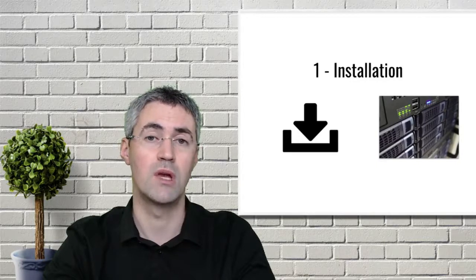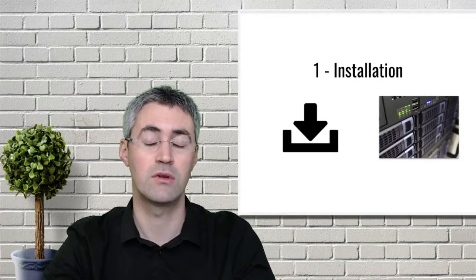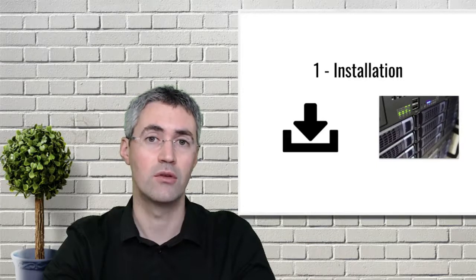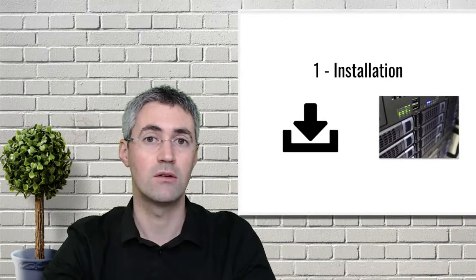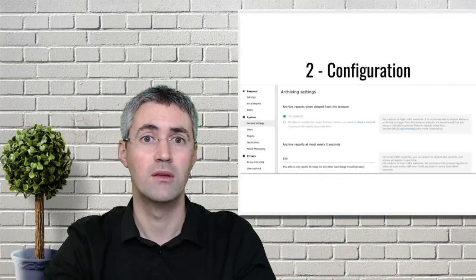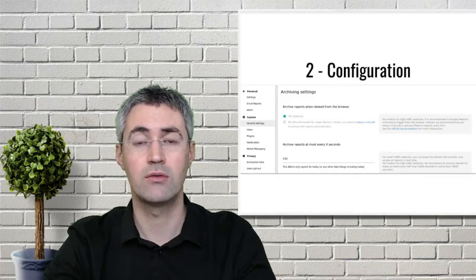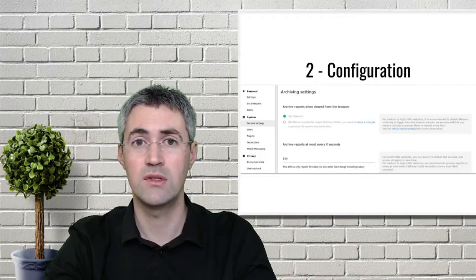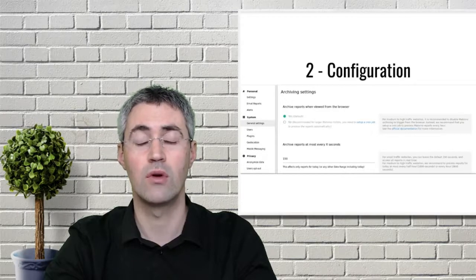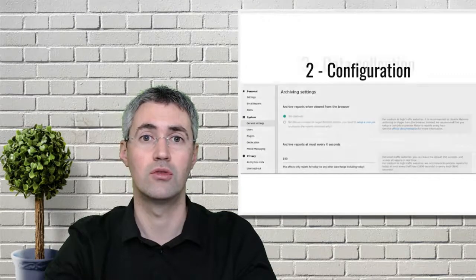So mainly through SSH, you will transfer all the installation file on your server, and then you will create as well a MySQL database in order for the data to be hosted by Matomo. Then regarding the configuration part, your administrator system will define within the config.ini.php file or within the backend of Matomo the different settings in order for your server to handle all the requests which are made to Matomo.